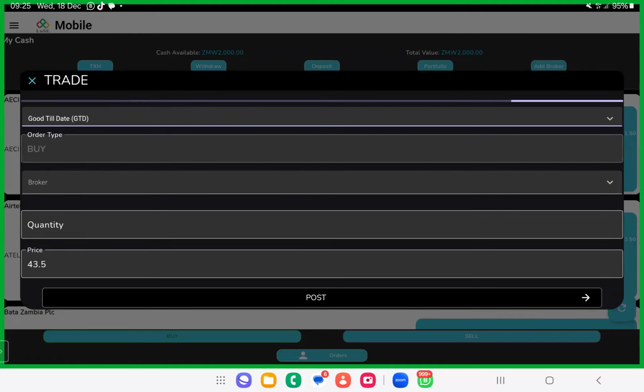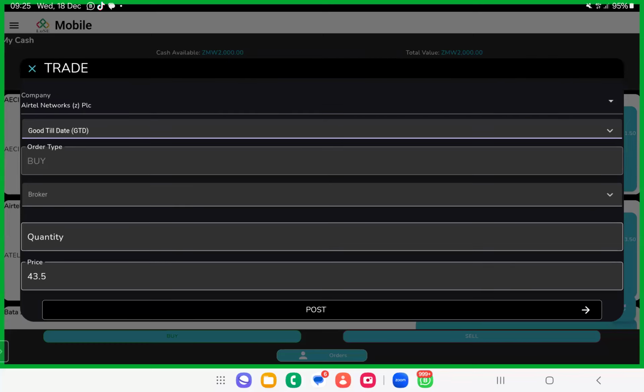When you select that, since you have already pressed buy, it has automatically put that it is a buy. You've seen that, right? There is no drop down on the order type because it's already entered automatically. Even the share price has already been entered automatically because you have selected the company.